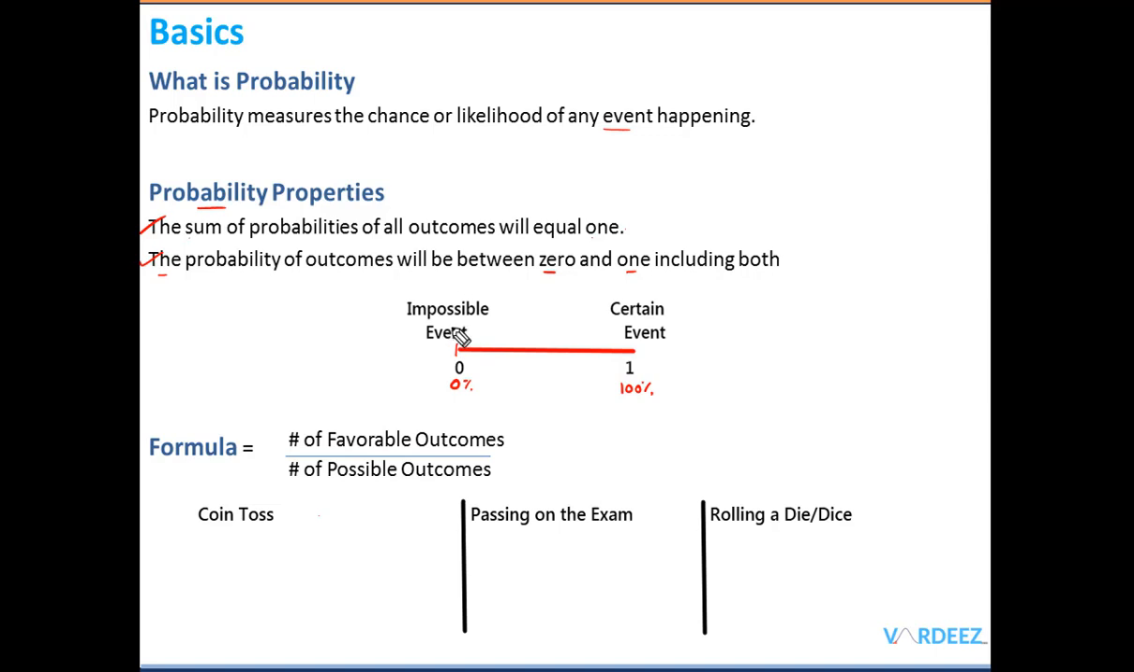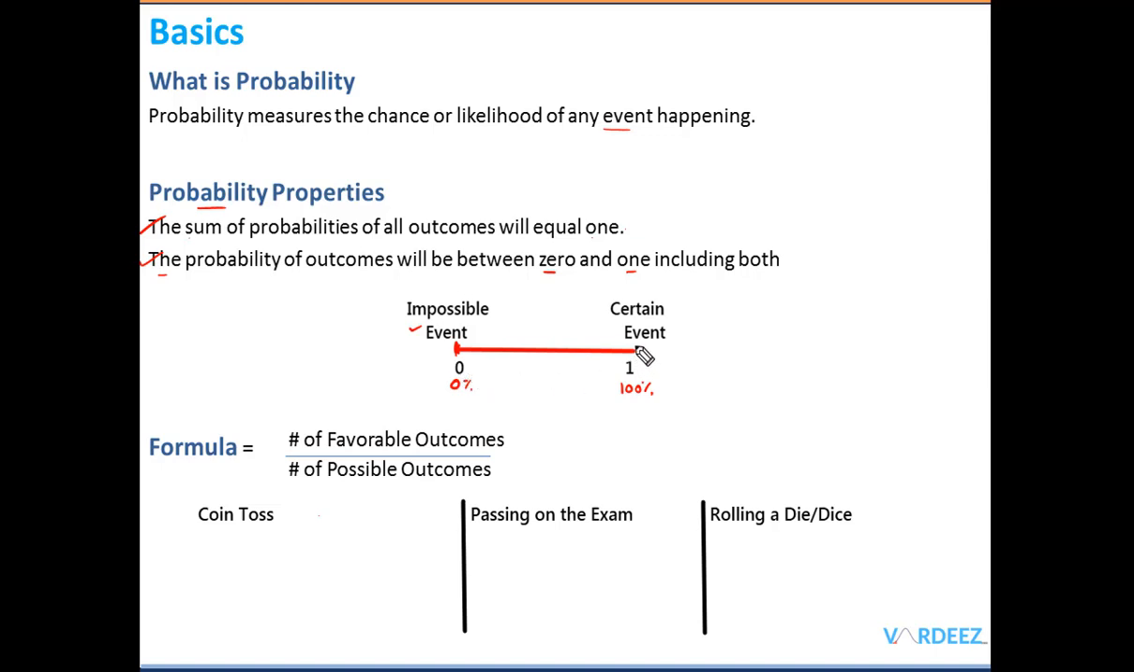So the probability of having heads and tails both at the same time is an impossible event, and that is why it has a probability of 0. To give you another example of an impossible event, let's say that you are giving an exam and the probability of you passing and failing both is 0, right? Because you cannot pass and fail at the same time. So that's an impossible event, so that has a probability of 0.